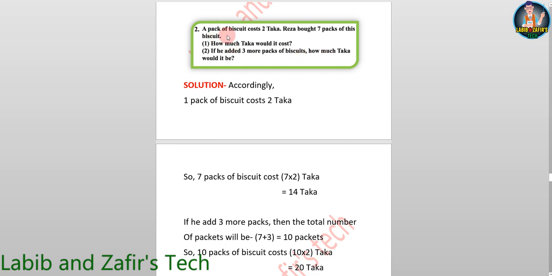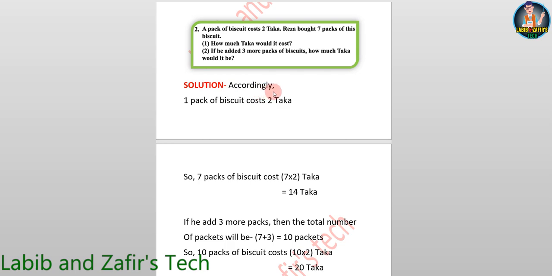Number 2. A pack of biscuit costs 2 taka. Reza bought 7 packs of this biscuit. Number 1. How much taka would it cost? Number 2. If he added 3 more packs of biscuit, how much taka would it be? It's not a word problem. It looks like a creative question, but this will not come for you. But this is better to understand and do it. So I have given them.